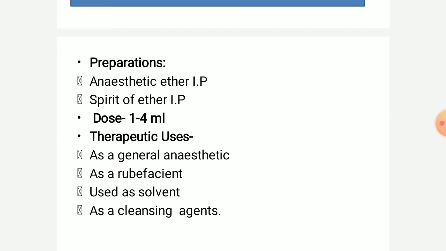Rubefacient means it dilates the capillaries and increases the blood circulation. It is also used as a solvent and cleansing agent. These are the various uses of the ether.